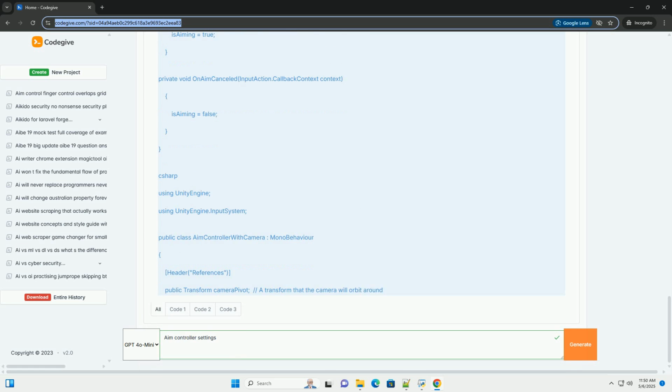9. OnAimPerformed(InputAction.CallbackContext). This method is called when the aim action is performed, for example the right mouse button is pressed. It sets isAiming equals true.